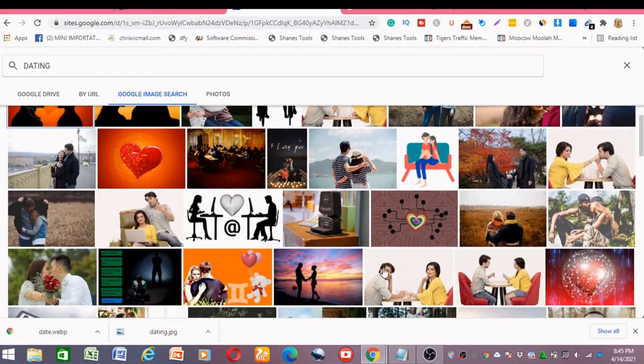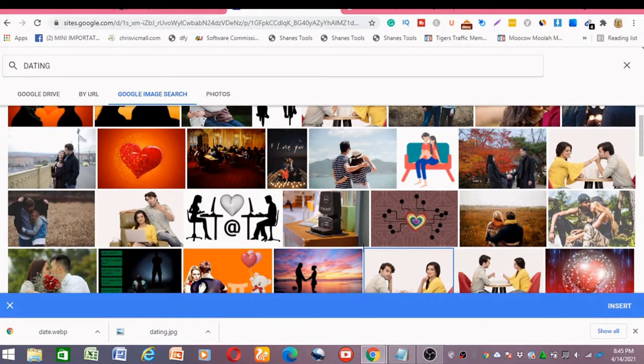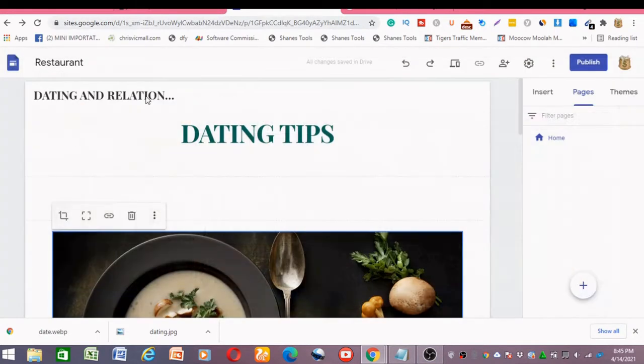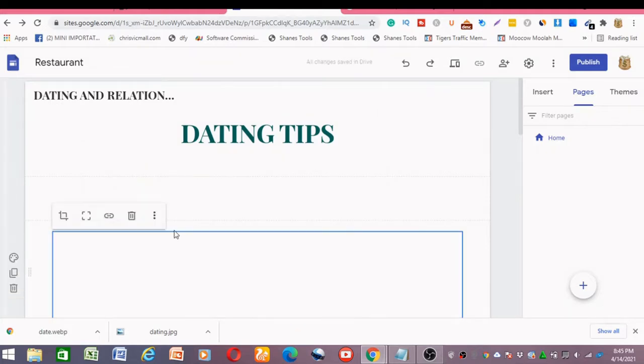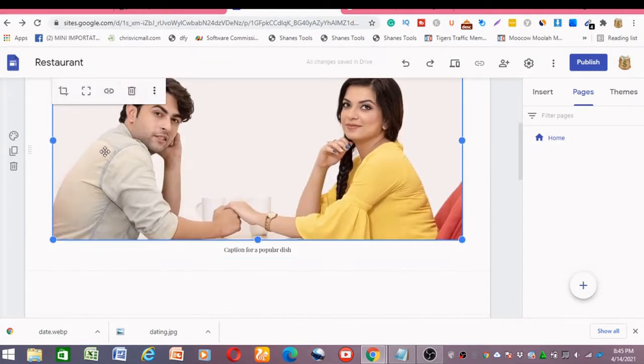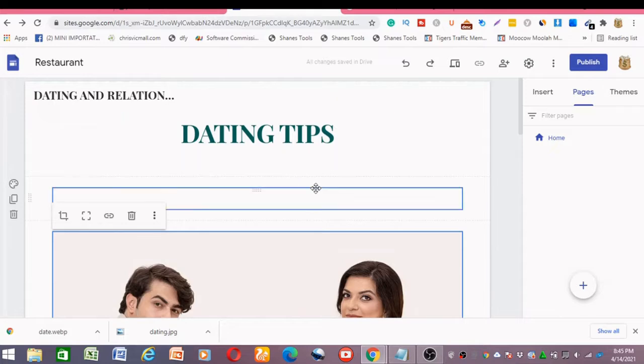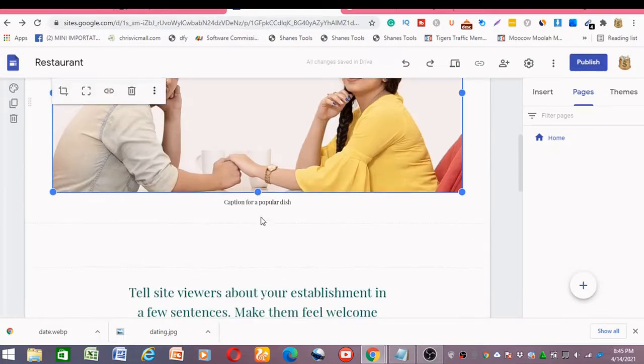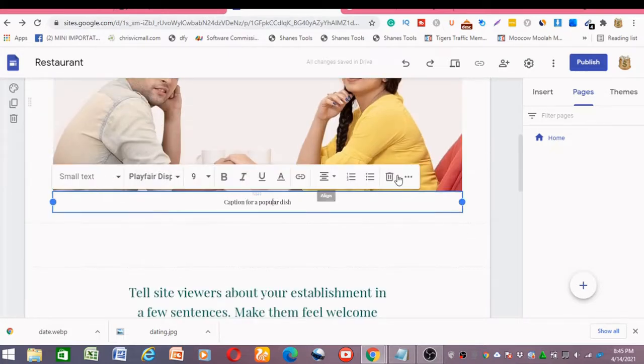Let's see. I think I like this. Let's choose this, and you insert, so it will automatically change the image. So can you see this? It has automatically changed it. Okay, so the next thing to do is we remove this, we don't need this.